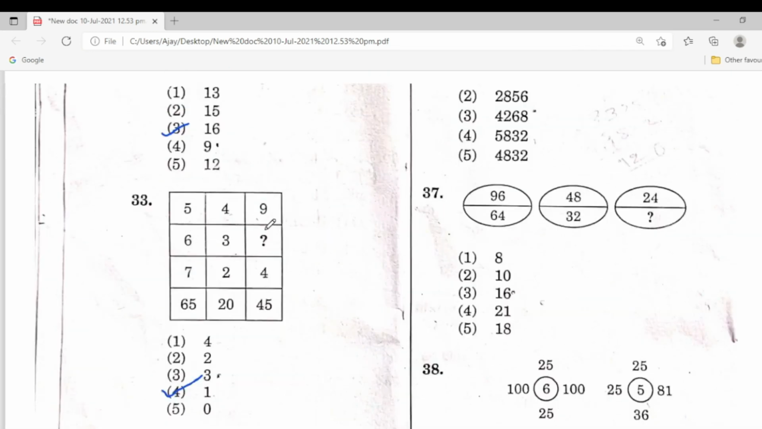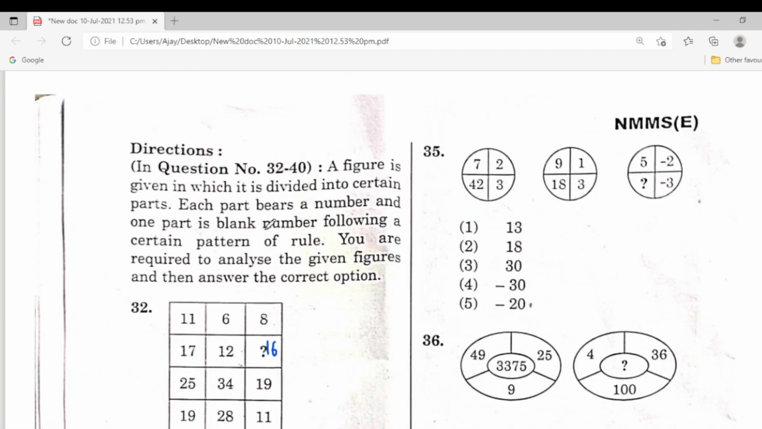Next one, 7, 2, 42, 3. So 9. So I will explain this in the next two classes. 35, here the third one is the correct answer. 5 2 is 10. 10 into 3, 30. 5 2 is 10, minus 10. Minus 10 into minus 30.